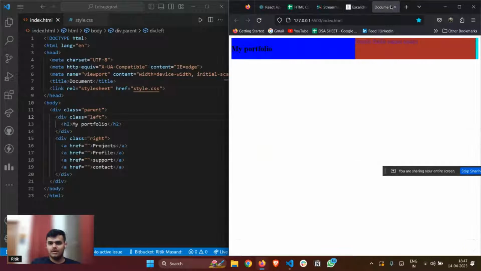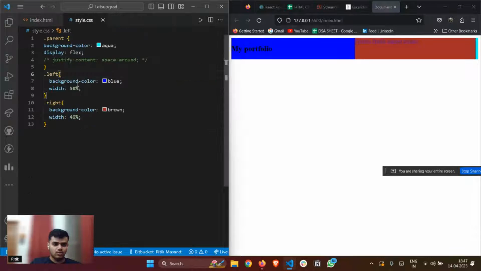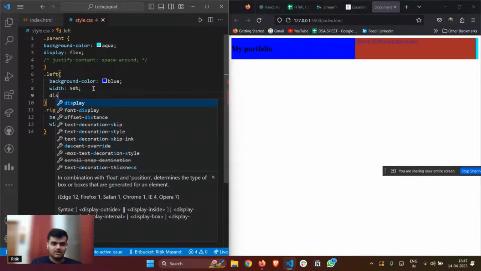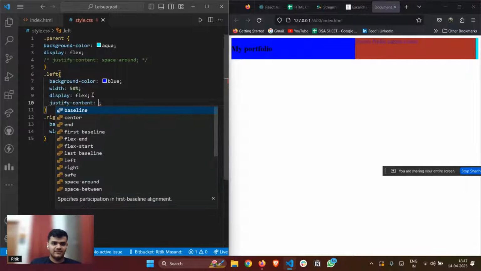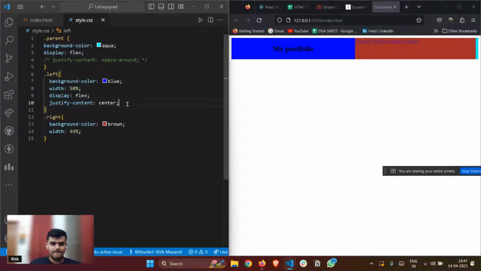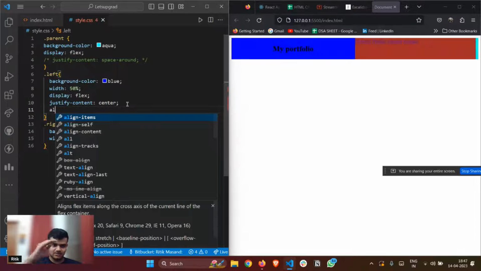So if I come over here, and this is my left, I'll go to left and give it display of flex, and after giving display flex I will give justify content center and align items also center so that it comes in the middle of the page.